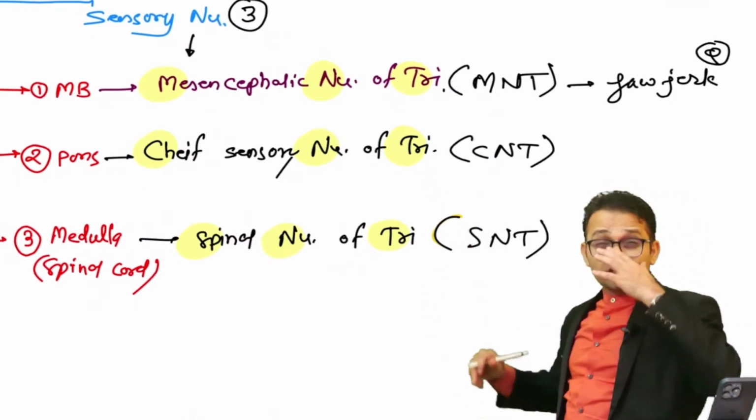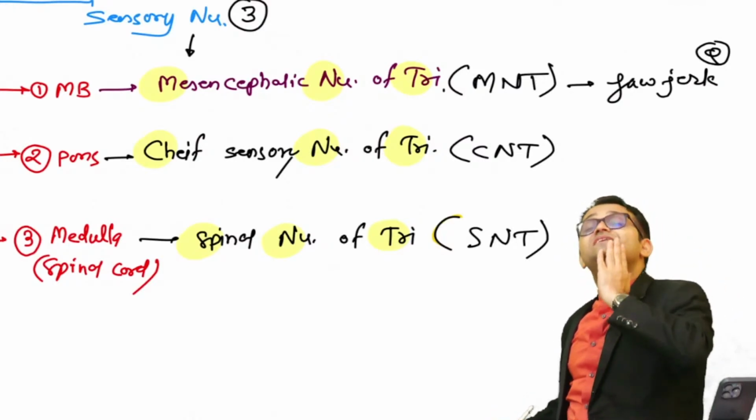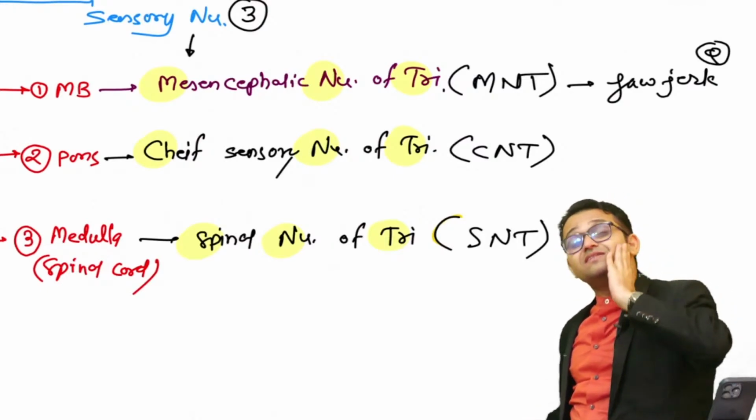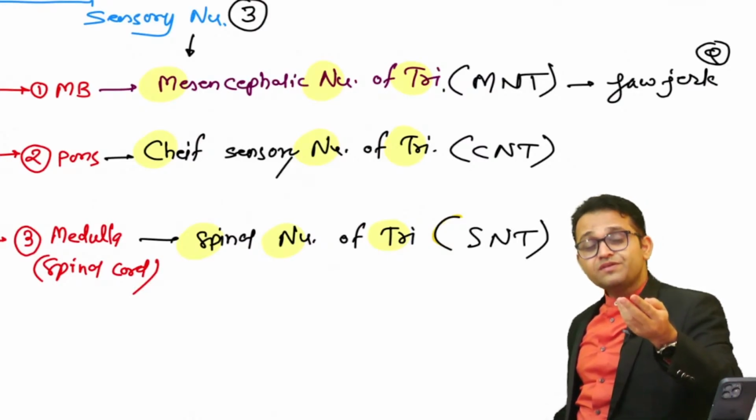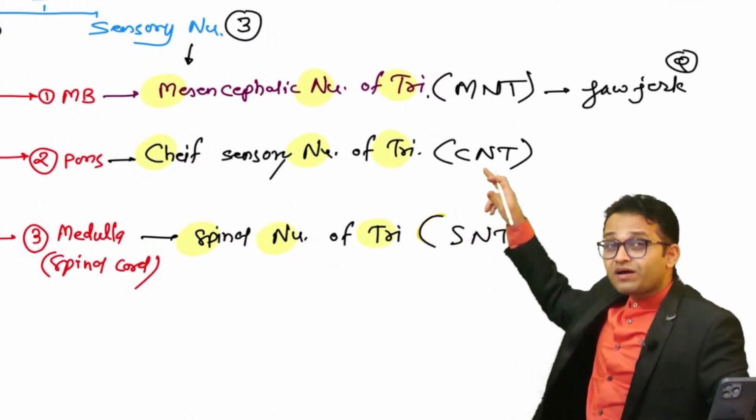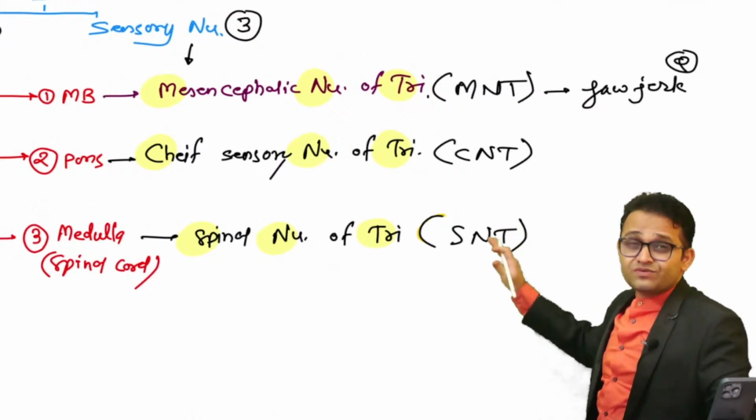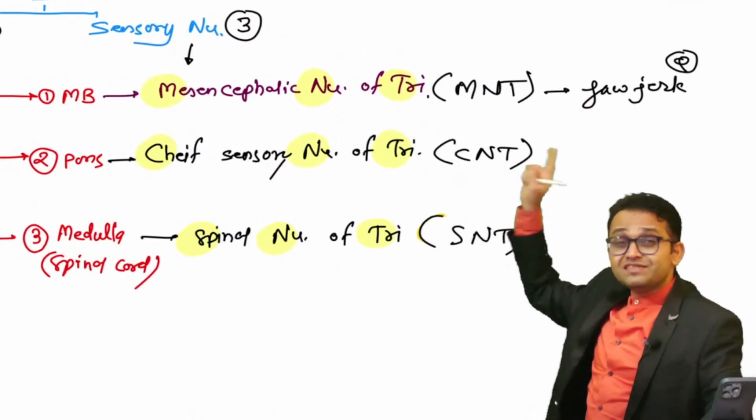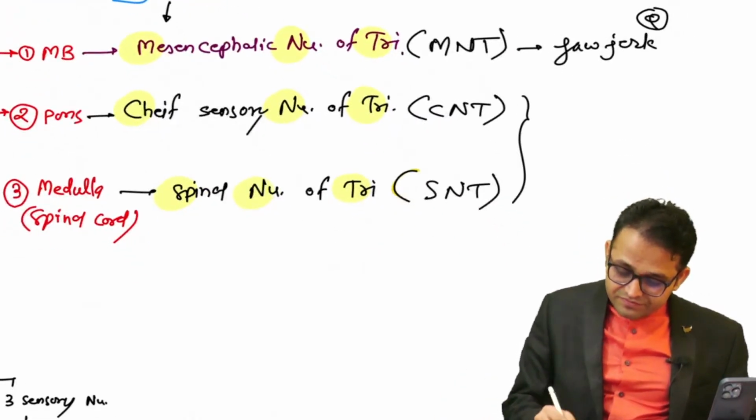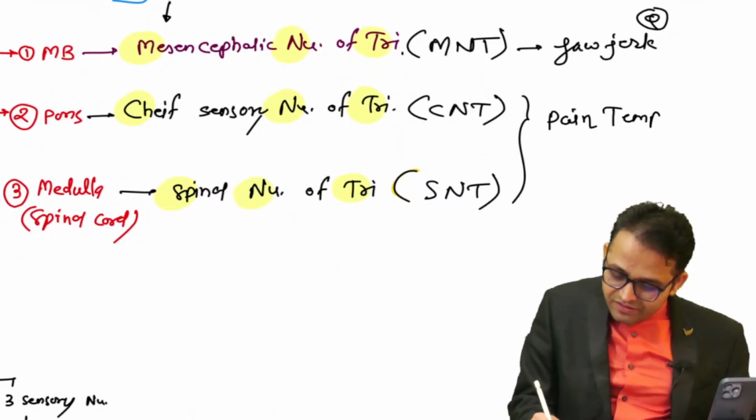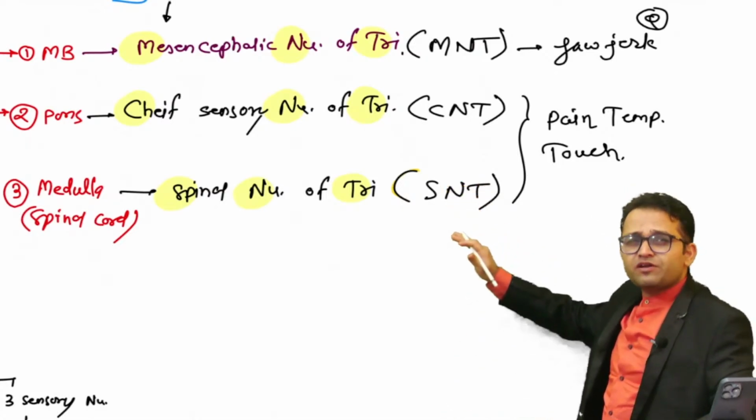Yes, this is the chief sensory nucleus, and it performs the chief activity. What is the chief activity here? Sir, the chief activity in our face is pain, temperature, touch. Getting the point? So remember, all these activities are performed by our chief sensory nucleus as well as the spinal nucleus of the trigeminal nerve also. So these are the different points, but the jaw jerk portion had been asked. Yes, the center is our mesencephalic nucleus of the trigeminal nerve, while pain, temperature, touch are carried by our chief sensory as well as the spinal nucleus of the trigeminal nerve.